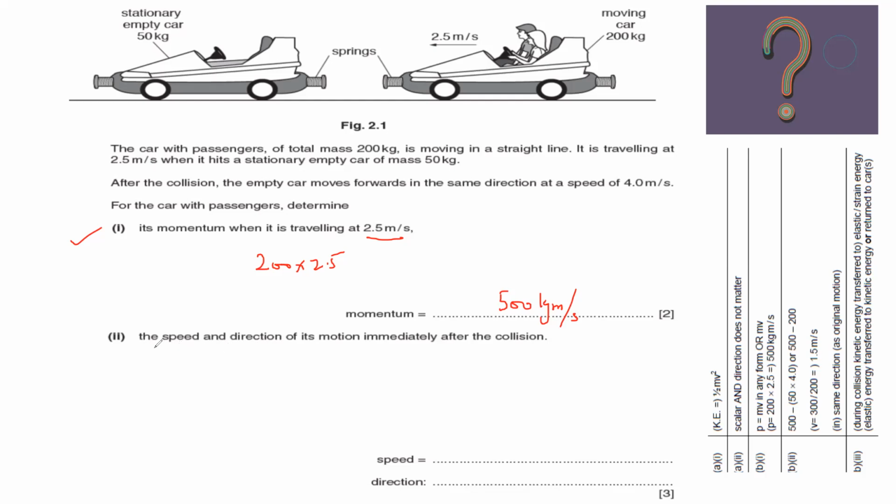Then the second part: we need the speed and direction of the passenger car after the collision. And they mention the speed of the empty car after the collision is 4 meters per second.